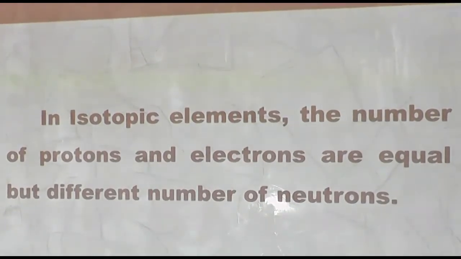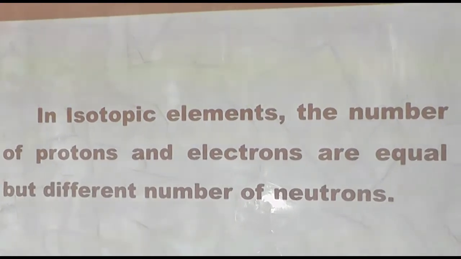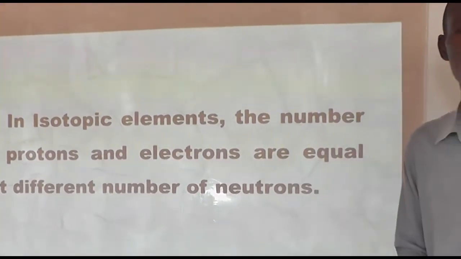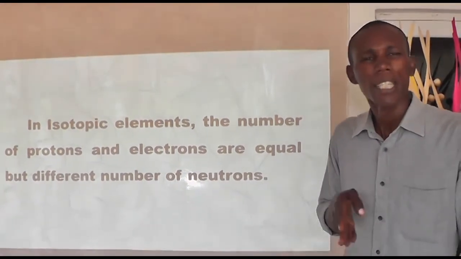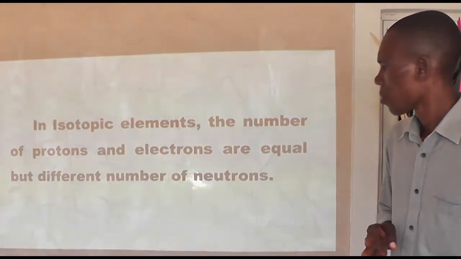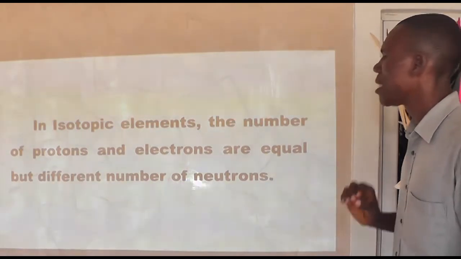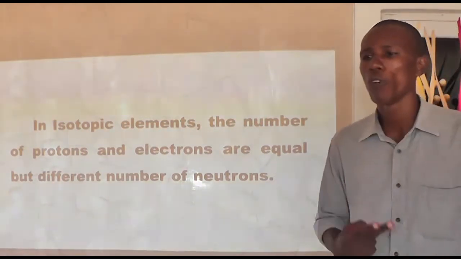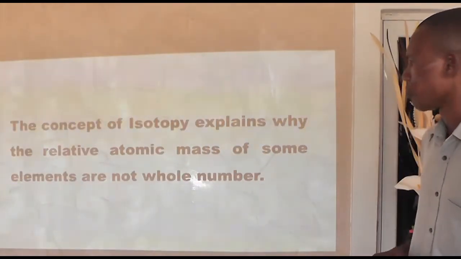Remember, we have established in our previous lessons that the number of protons and number of electrons are always equal for an atom to be electrically neutral. The only difference between isotopic forms of an element is in the number of neutrons.